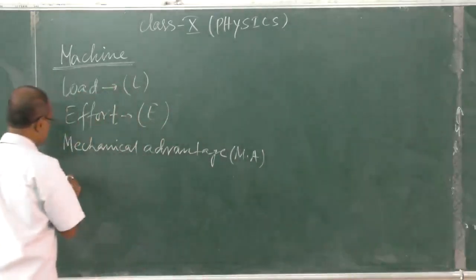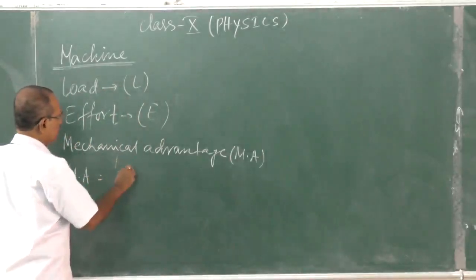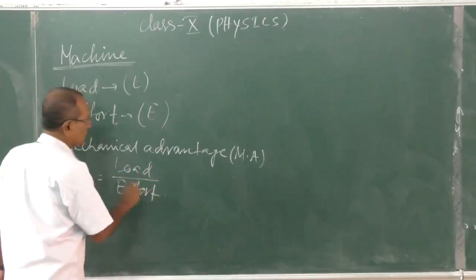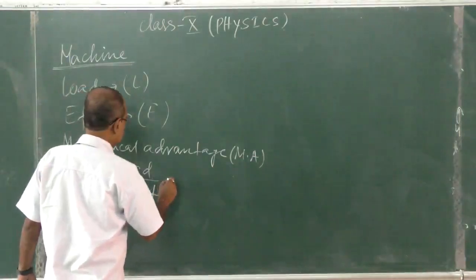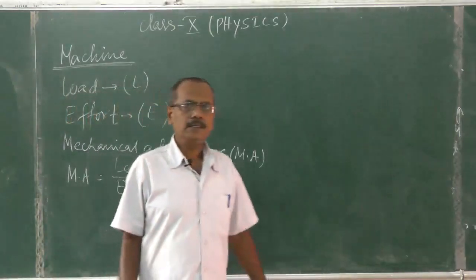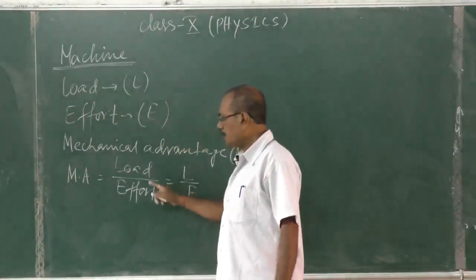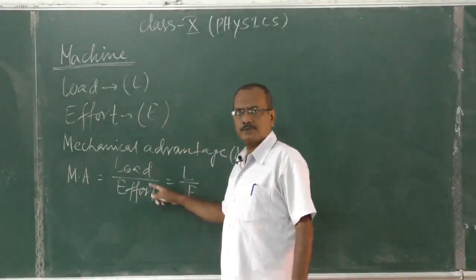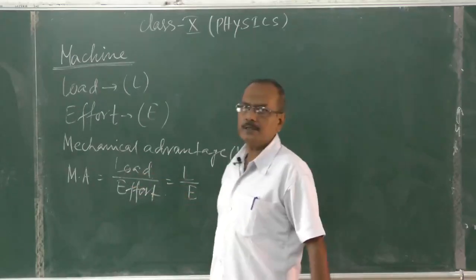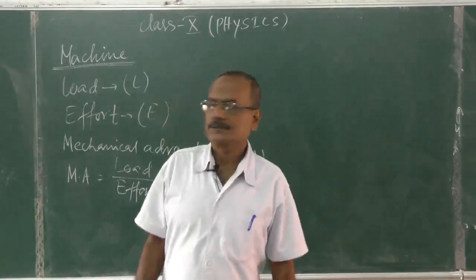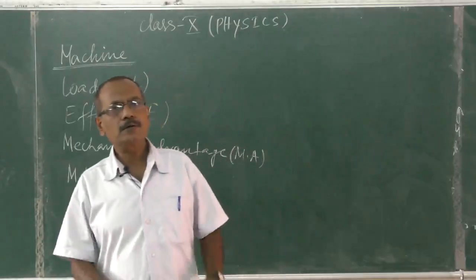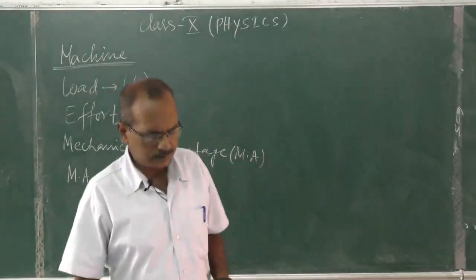It means mechanical advantage is equal to load by effort, that is L by E. Load and effort both are forces, so mechanical advantage has no unit. It is a ratio of similar quantities, both are forces, so it has no unit.